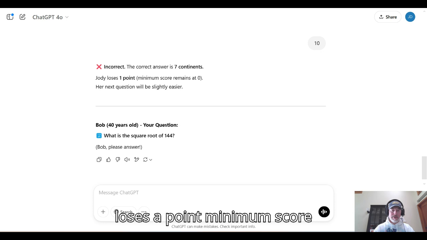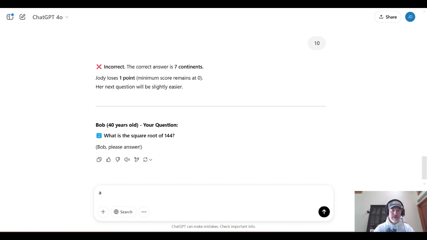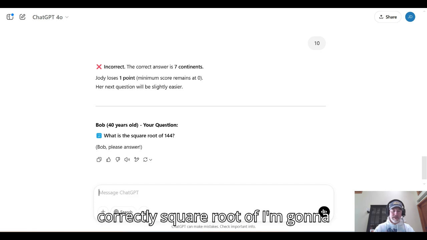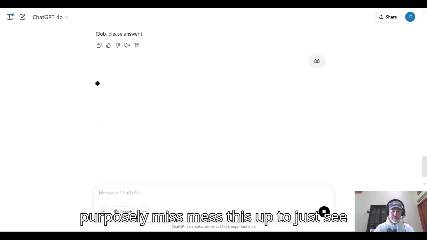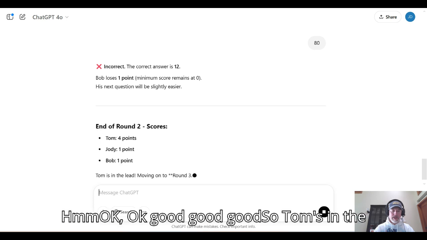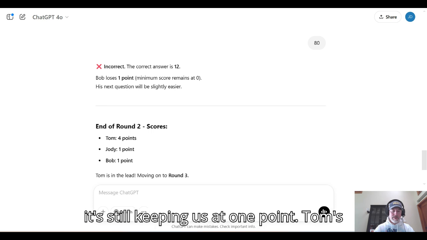Minimum score remains at 0. Her next question. So hold on. She got 2 points though, and then lost 1 point. So she should be at 1 point. I'm not sure it's doing that correctly. Square root of... I'm going to purposely mess this up too, just to see what it does for the points. 12, 1 point. Okay, good, good. It still has 1. So Tom's in the lead. Yeah, we can't go below 0, but it's still keeping us at 1 point.